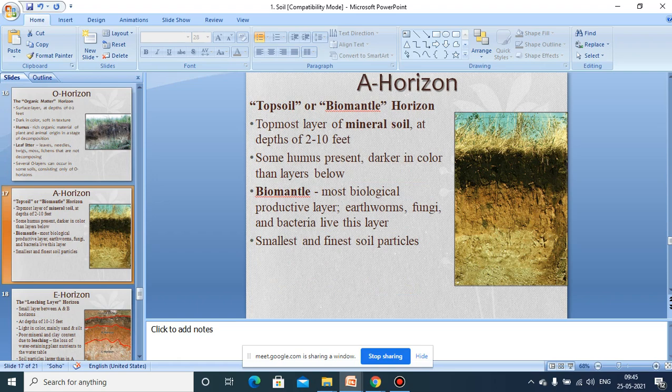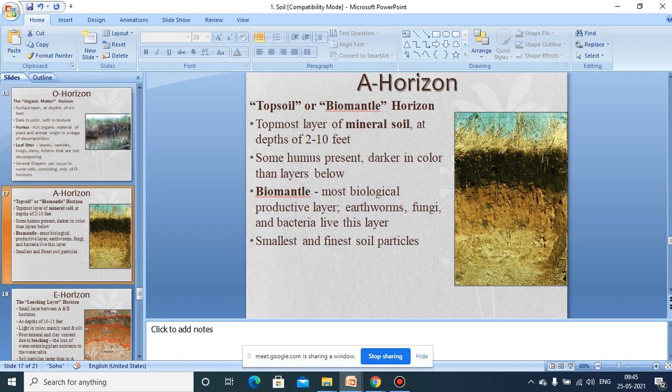But again, the A horizon can be further divided into three layers: A1 horizon, A2 horizon, and A3 horizon. The A1 layer is a much darker layer, which is very next to the O horizon. That's why maximum organic matter is mixed with soil here. This top layer of the A horizon, called the A1 layer, is rich in bacteria and fungi.